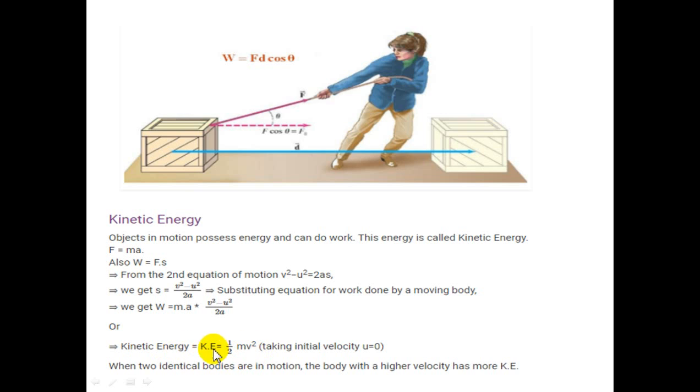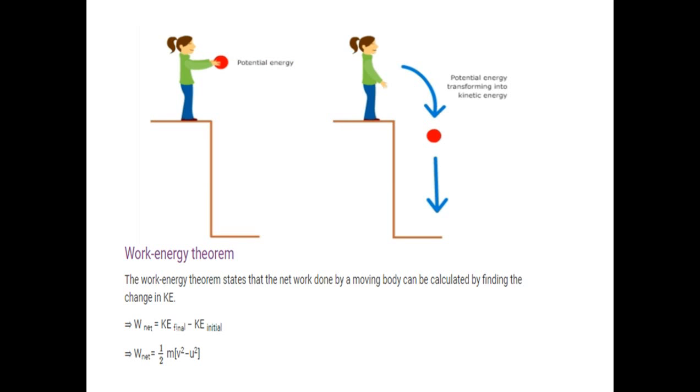Okay, when two identical bodies are in motion, the body with a higher velocity has more kinetic energy. जब कोई भी दो body move कर रहा है, and so the body which is moving with a high velocity will have the more kinetic energy. Okay, work energy theorem. Now it's explaining here a work energy theorem.